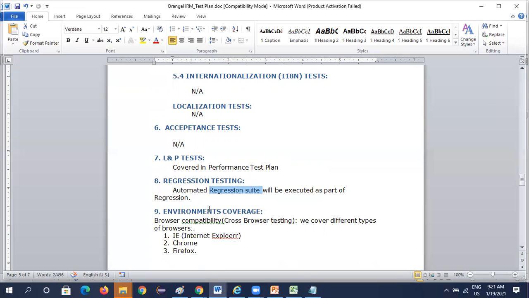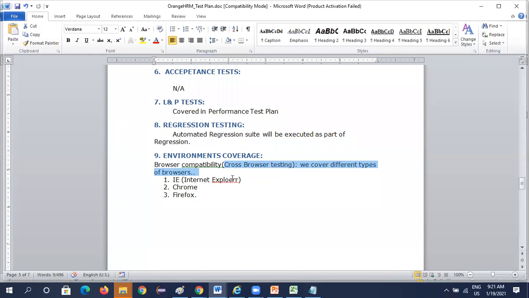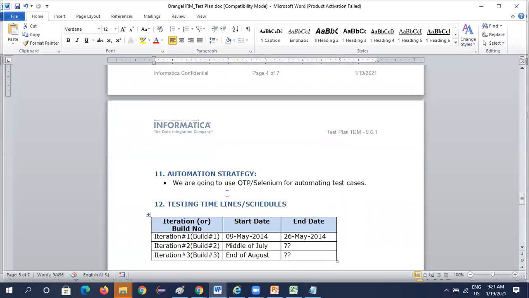Okay, so what are the environments we need to cover? Any browser compatibilities, cross browser testing. What does cross browser testing mean? See, cross browser testing means we will be testing in different browsers. So here we need to cover IE, Chrome and Firefox. Okay, we need to test in these three browsers. So automation strategy, yes, we are going to use Selenium for test cases.